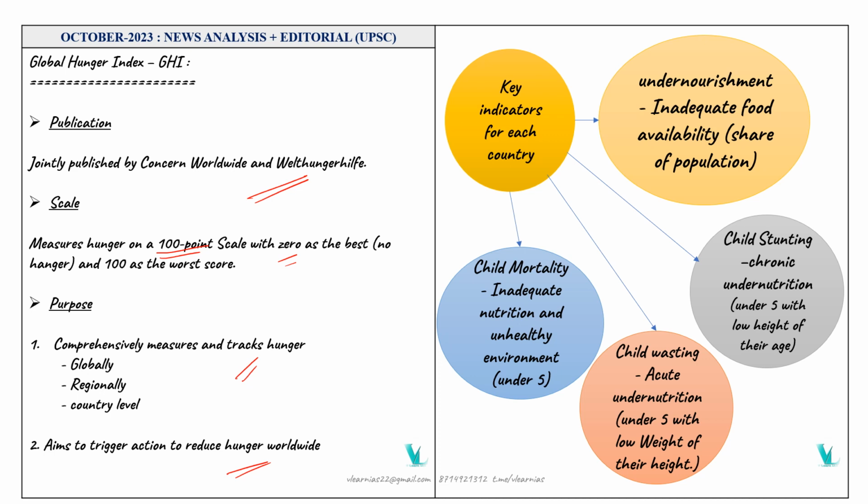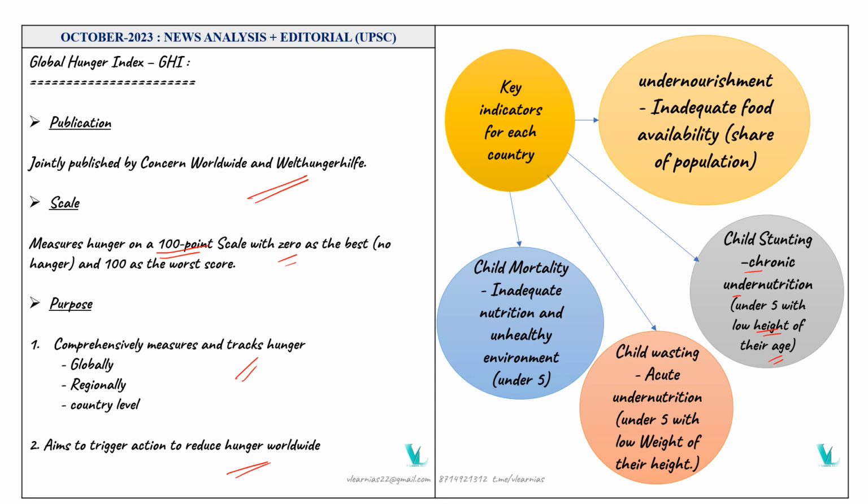Other than undernourishment, the remaining three indicators, child stunting, child wasting and child mortality, focus on children under 5. Child stunting means chronic undernutrition. It is the difference between child wasting and child stunting. Stunting is under-5 children with low height for their age, the relationship between height and age.